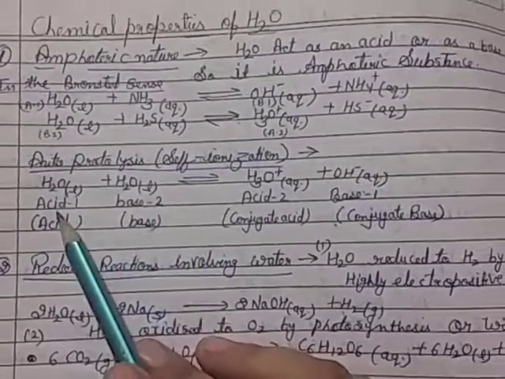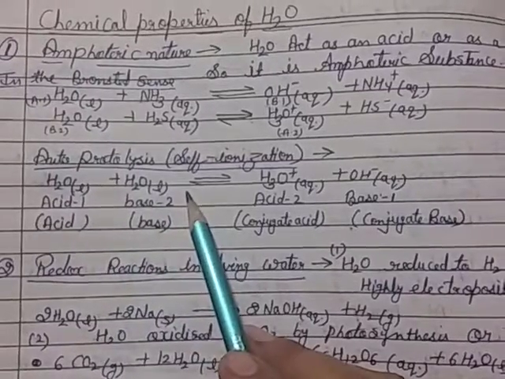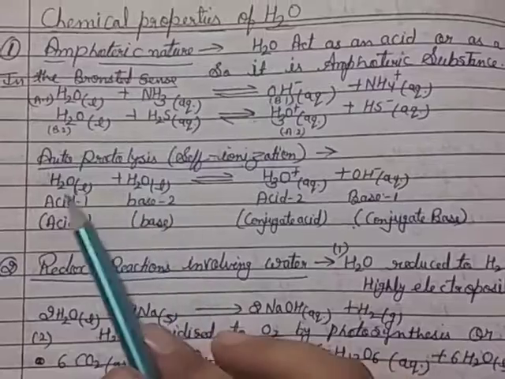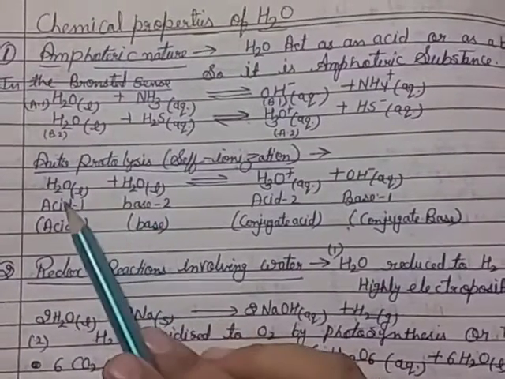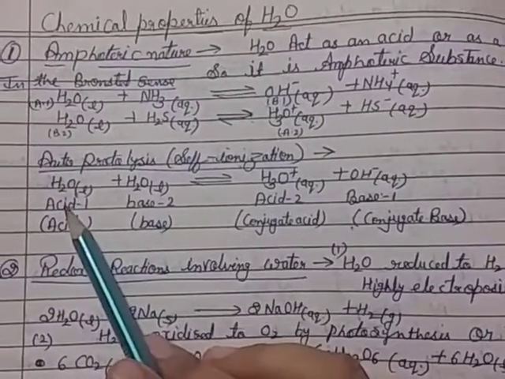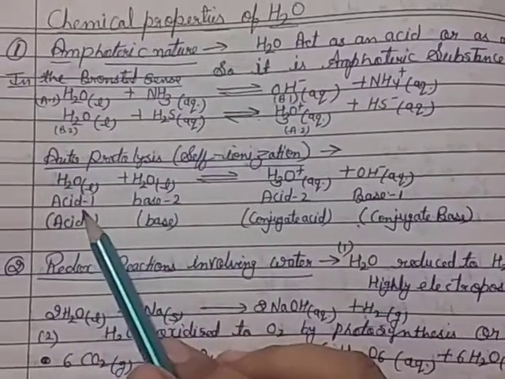Then autoprotolysis, that is, one water molecule reacts with another water molecule. So it is self ionization and represents an acid and base system. One H2O accepts one hydrogen, and the other H2O removes one H, so it is acid 1.